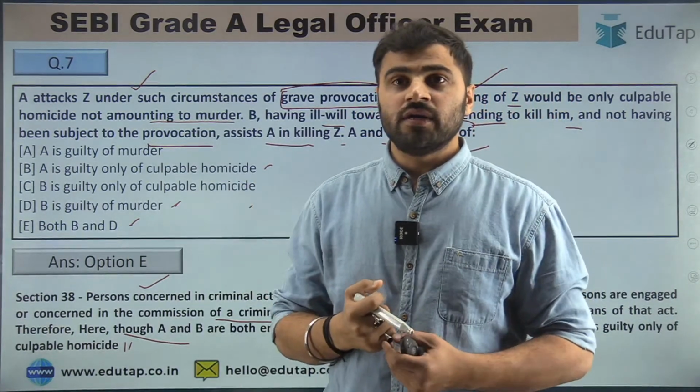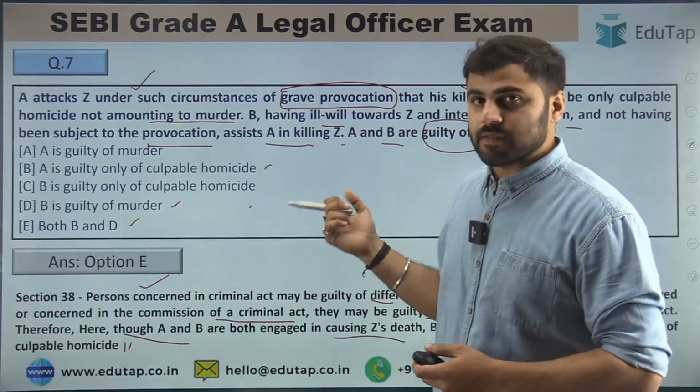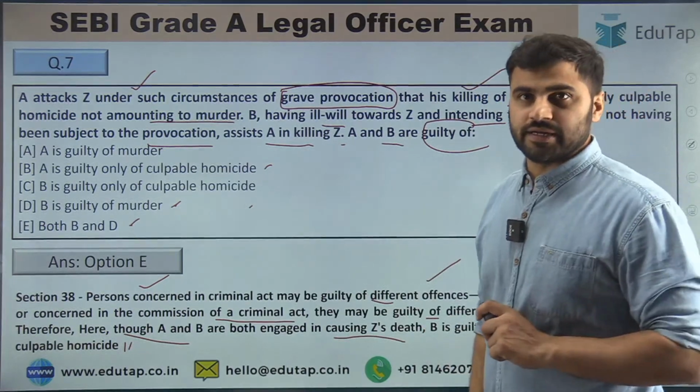Okay, Abhinav is saying 7th E. Yeah, the right answer is option number E, right? And Ujjwala is also saying option number E. Now let's move to question number 8.